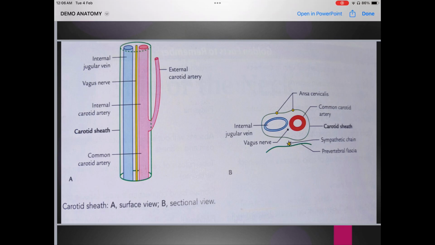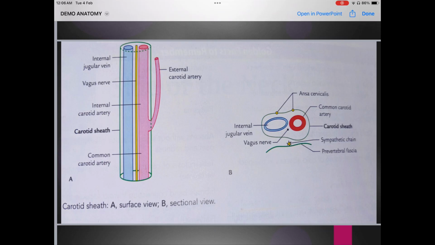This red structure, as you can see, students just see from bottom and then go upwards. As you can see, this red structure is the common carotid artery, and at a certain point it is splitting into two, forming the internal carotid artery and the external carotid artery. And students, here comes the star point. What is the star point? The external carotid artery is not a part of the carotid sheath. I'm repeating it again: the external carotid artery is not a part of the carotid sheath.